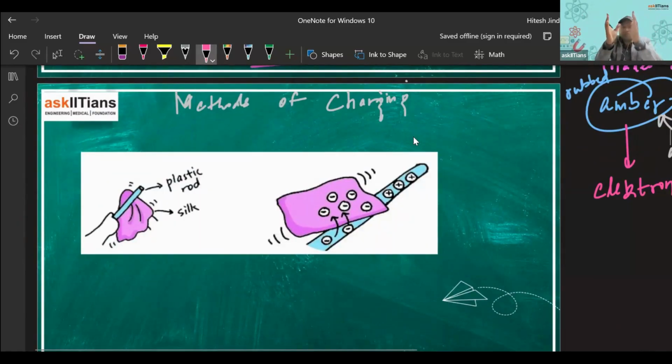It is rubbed with something. When we rub two bodies together, the surfaces are being rubbed together, and between these surfaces there is a force of friction. So our first method of charging is charging by friction.